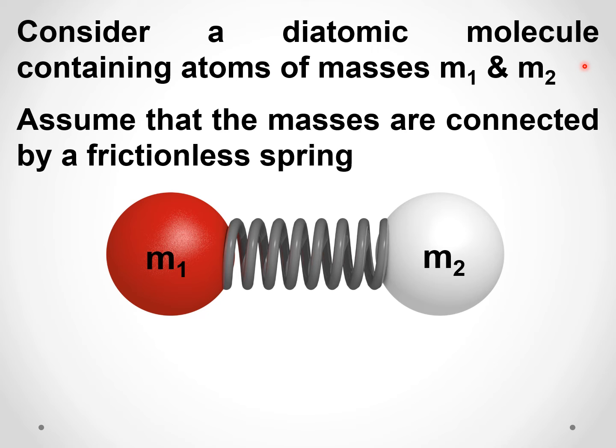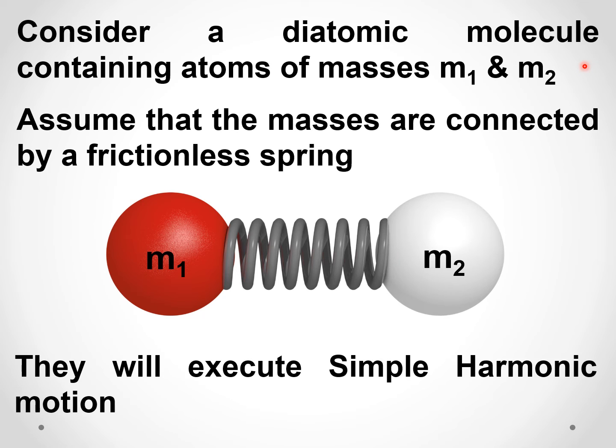It will vibrate continuously and it will undergo simple harmonic motion. The frictionless spring is only an assumption. So we are assuming that it is a frictionless spring, so it will execute simple harmonic motion. Now the question is, what is the frequency of this vibration? How can you find out the frequency?